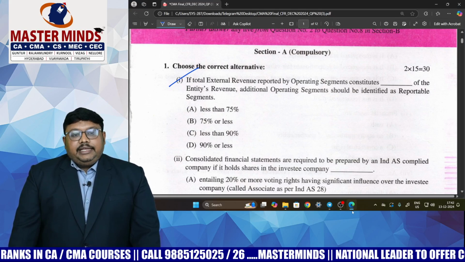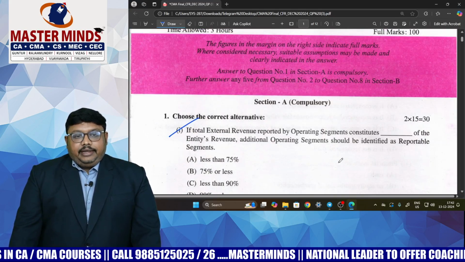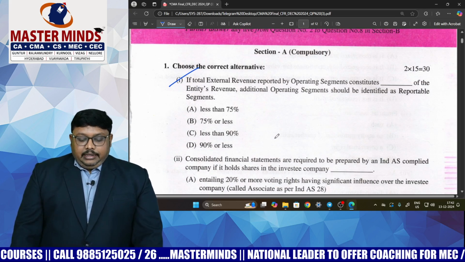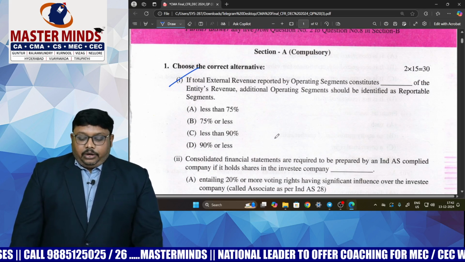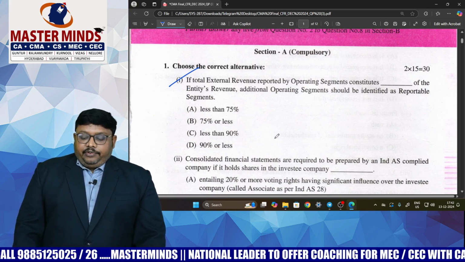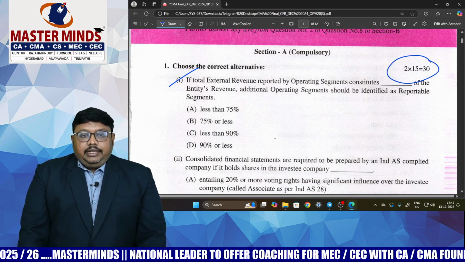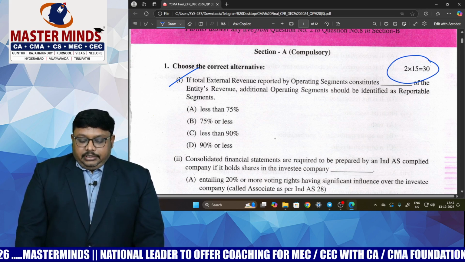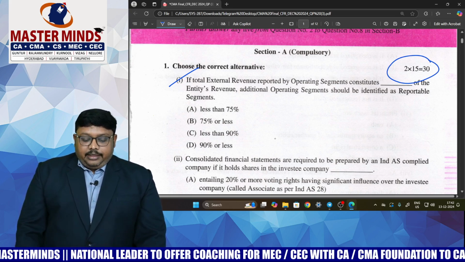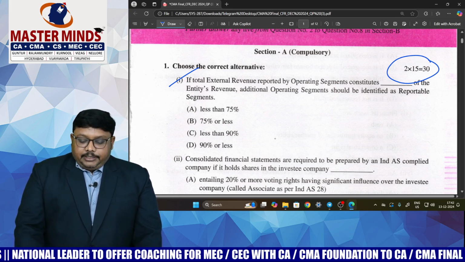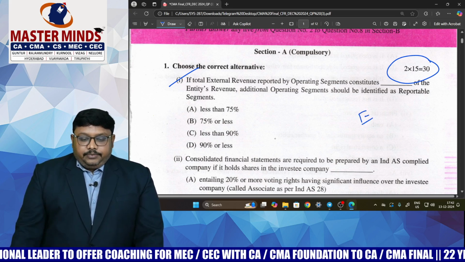It is one of the easiest question papers in the recent 3 attempts. So we will find out how the questions are arrived here. The first one they gave from operating segments. In total 15 MCQs, all MCQs are direct questions. If you know the concept well, we are able to write all the MCQs within no time. So we can check over here. First one they have given from operating segments, which is an easiest one.